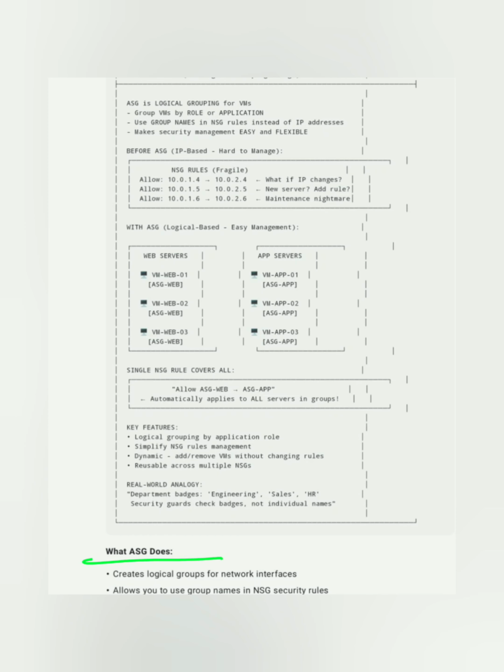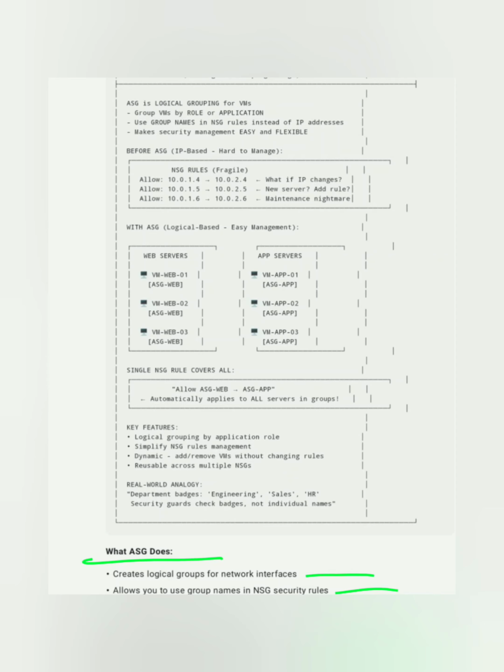And please see what Azure does. It creates logical groups for network interfaces, allows you to use group names in NSG security rules, decouples network security from IP addresses, and makes security policy application focused, right?